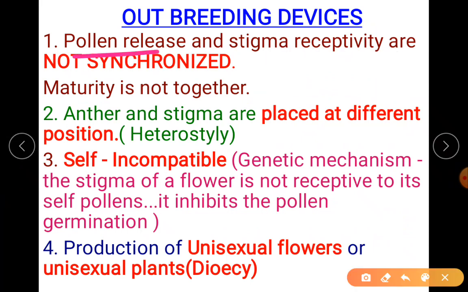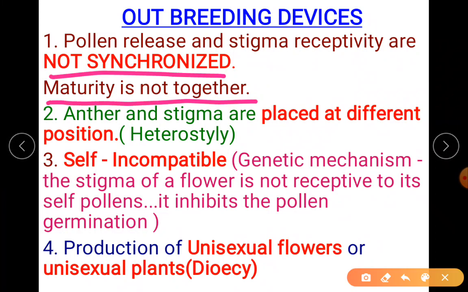Pollen release and stigma receptivity are not synchronized. What do you mean by synchronized? Together. Together they have to act. But it is not. Why? Maturity is not together.